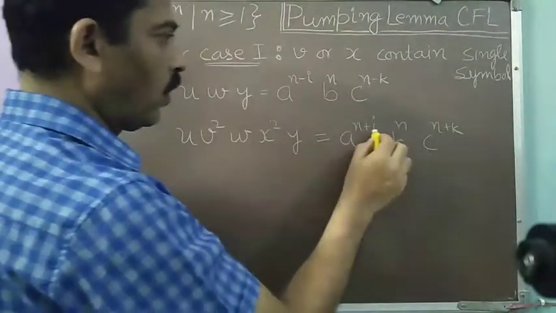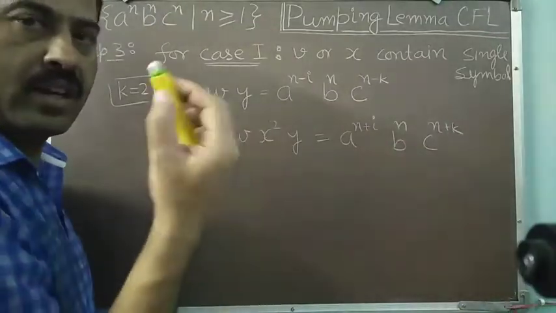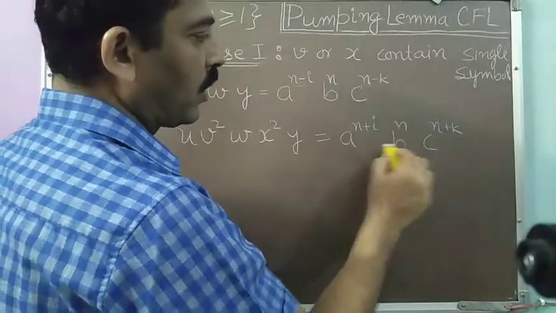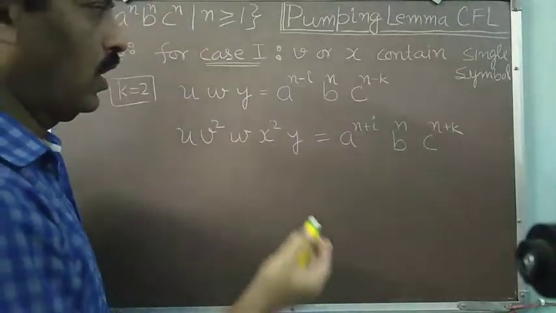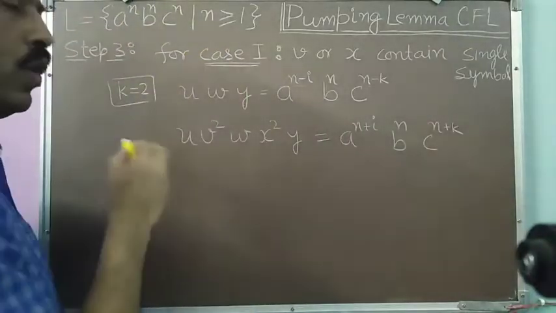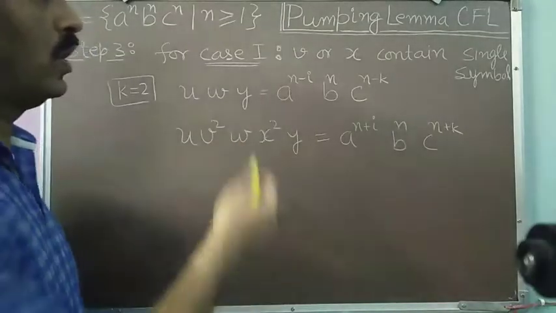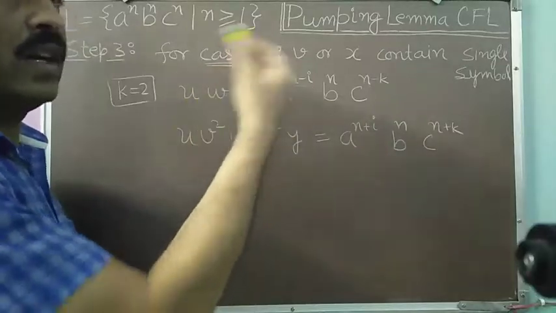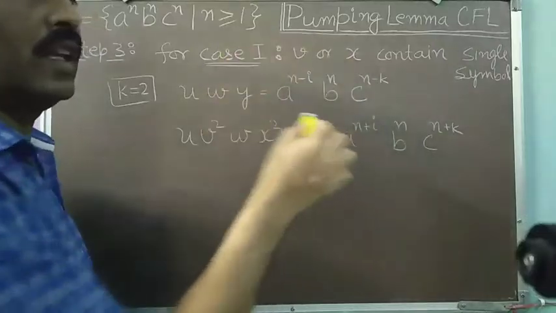So now i and k cannot both be equal to 0 because v and x are non-null. At least one of them is non-null. That's why we are not getting the number of a's, number of b's, and number of c's equal. So in any case, except k equal to 1, you take any value of k, either 0, 2, 3, 4, and so on, you will get a contradiction. Meaning thereby the language L is not context free if we are taking case 1.